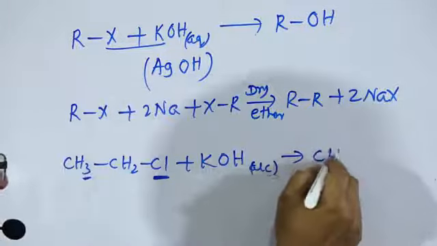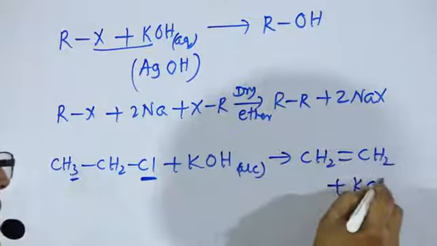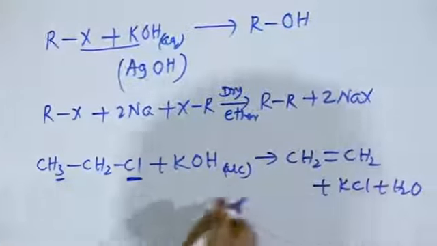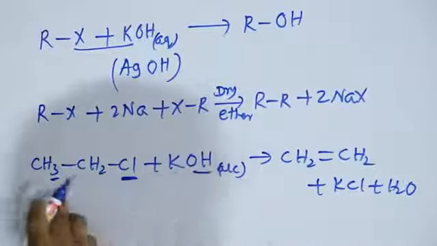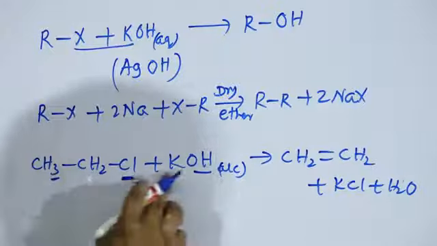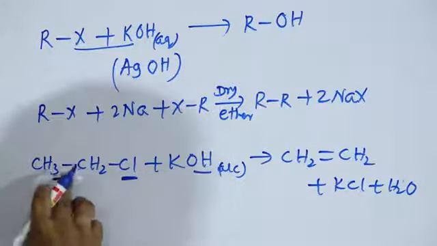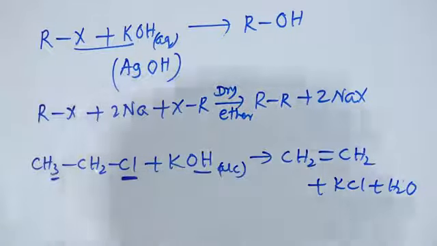So the product is CH2=CH2 plus KCl plus water. The OH group will take out hydrogen from this one, K will take out this Cl, KCl, and OH and H make water. So one bond short, a double bond is inserted. There is the formation of that alkene.